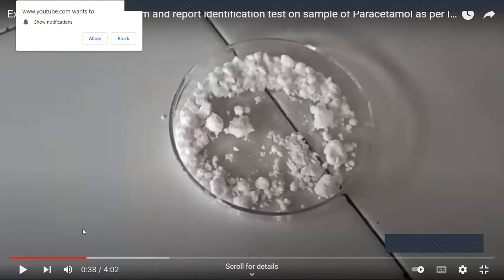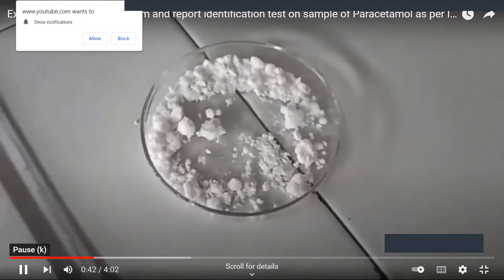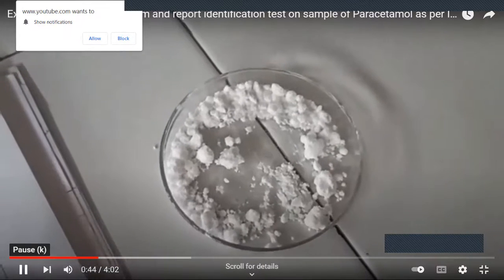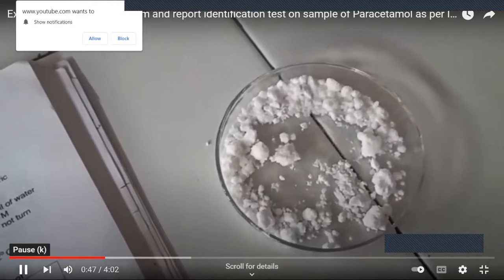Here we will see how the identification test of paracetamol is performed. If we observe the color of paracetamol, it is a colorless and crystalline powder. Also it is odorless and slightly bitter in taste. Then see the solubility behavior of paracetamol in water, alcohol, acetone, alkali hydroxide and ether.